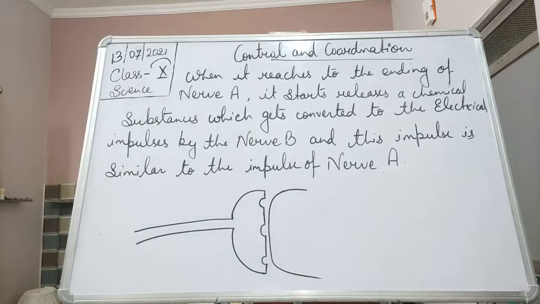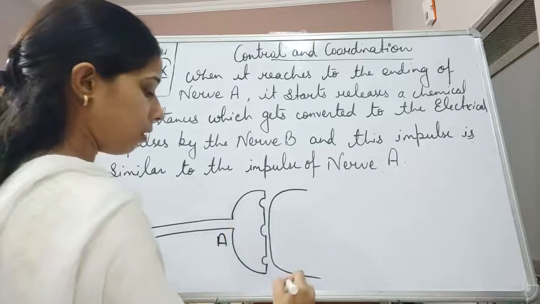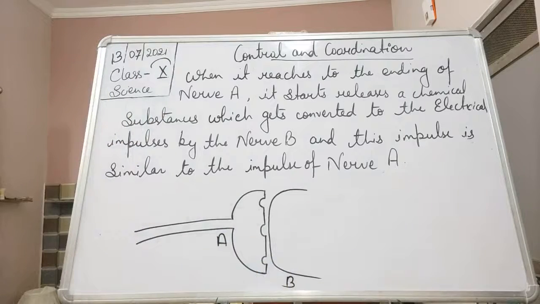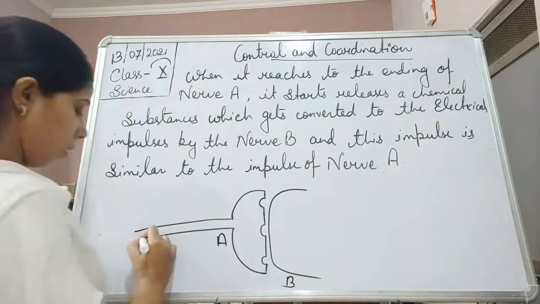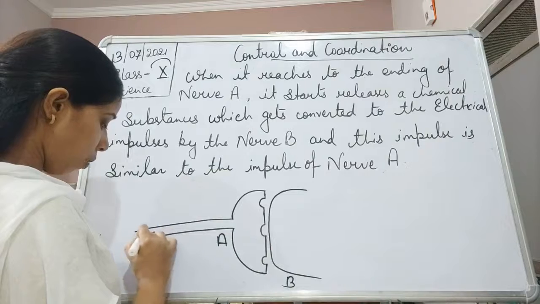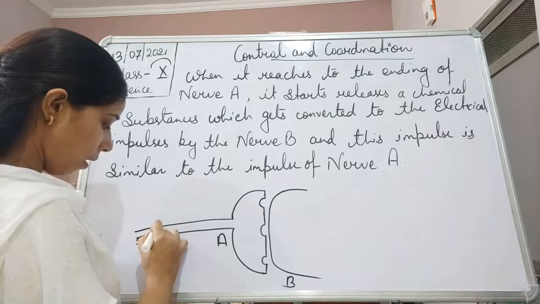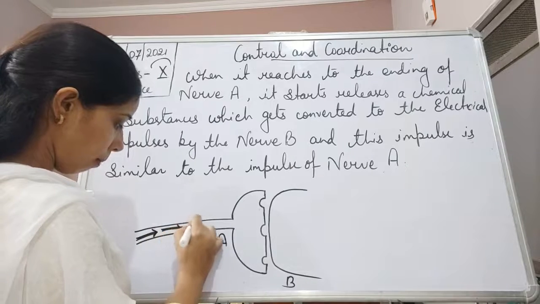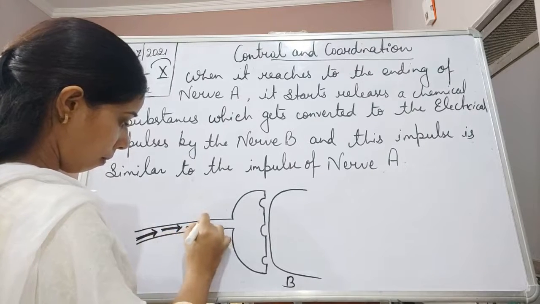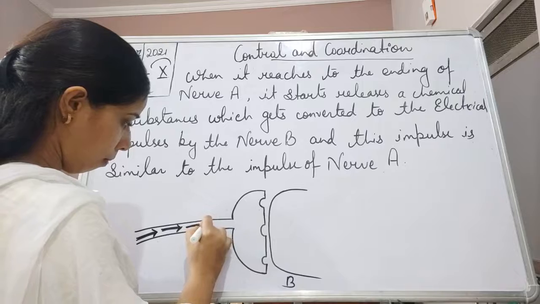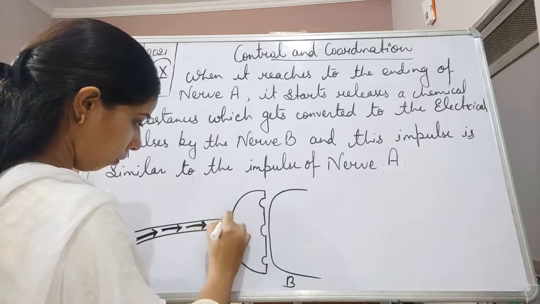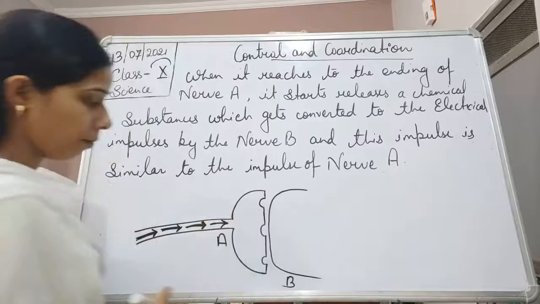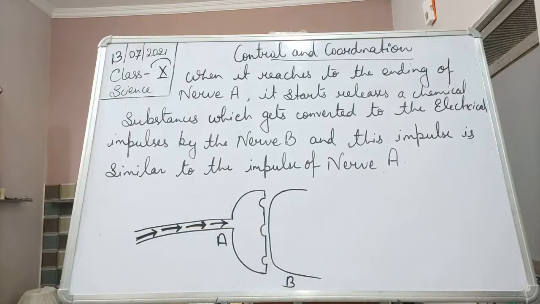So, if this is A and this is B. Now, here the sensory neuron is going on.